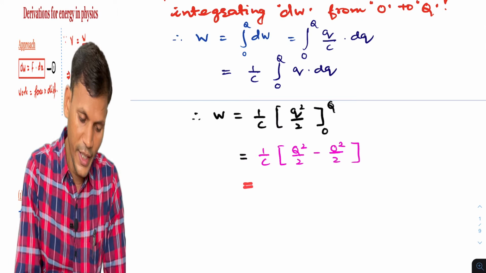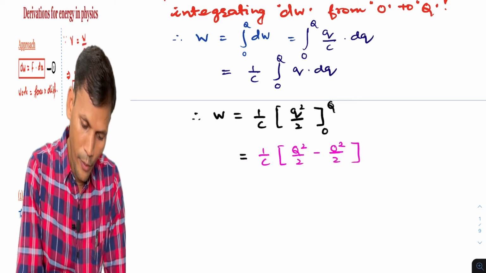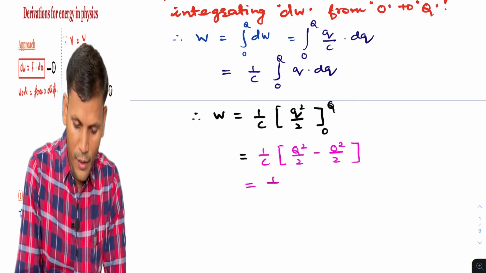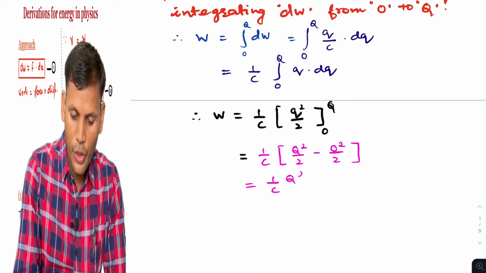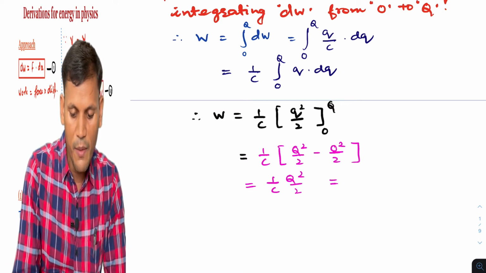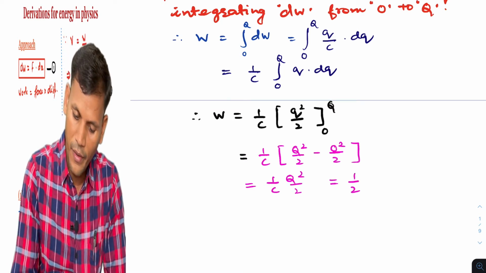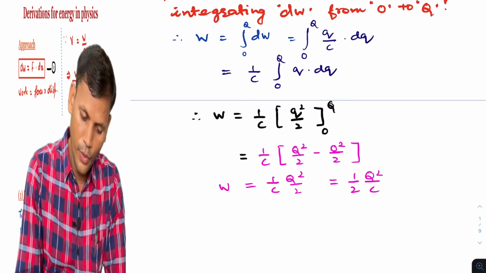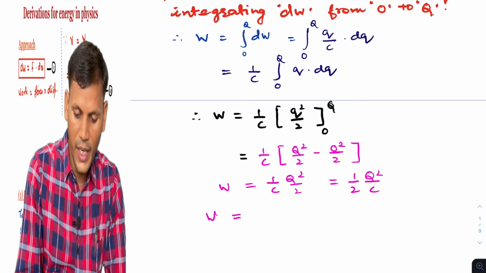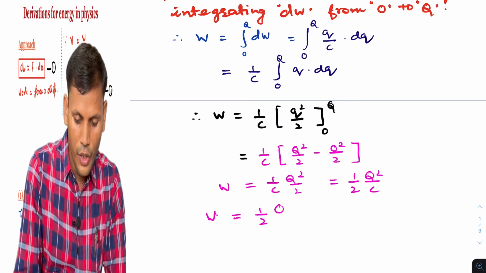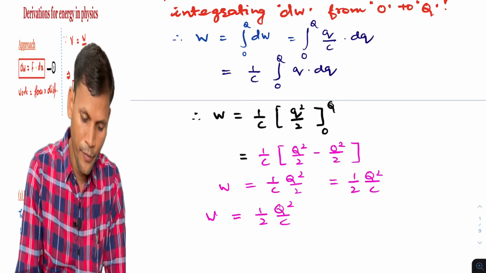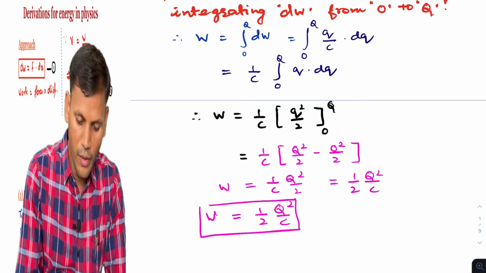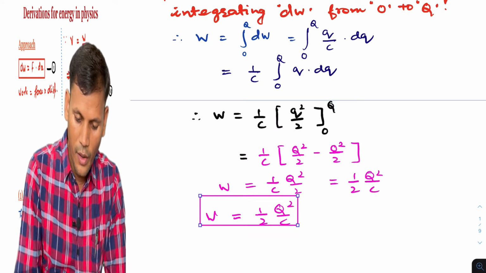So finally the result is 1 by c into Q square by 2, or simply half Q square by c. This is W. So one of the formats we get is half Q square by c. This is one of the formulas.